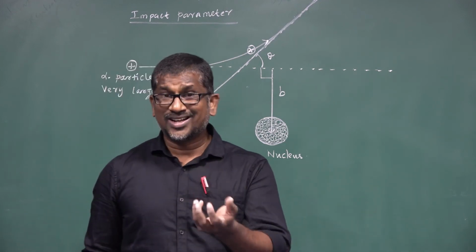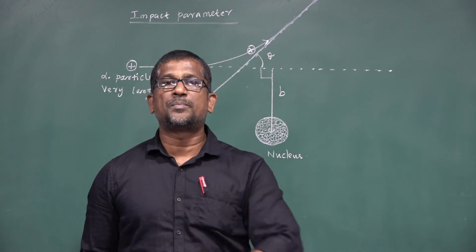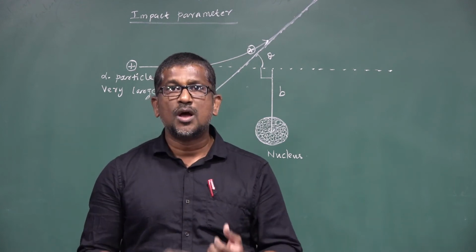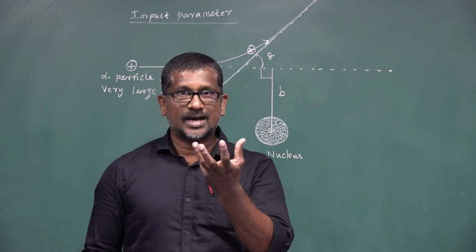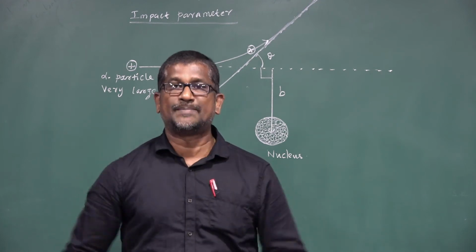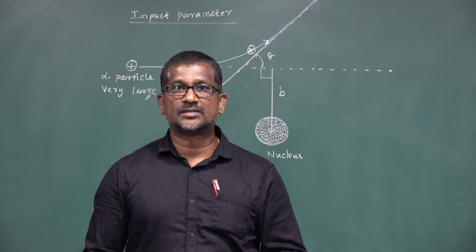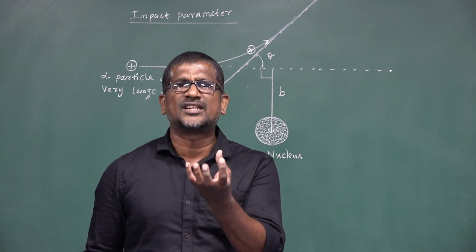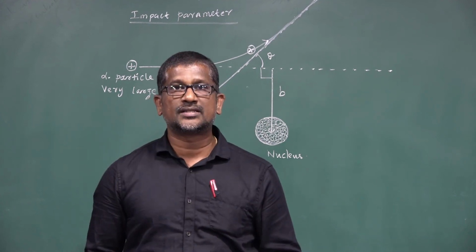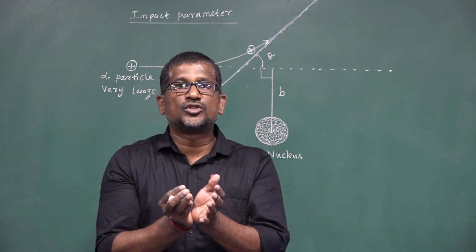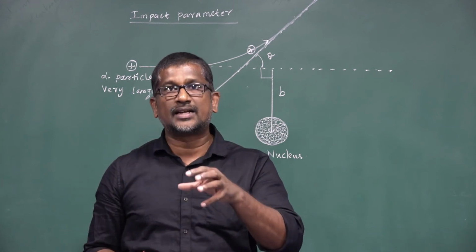And what conclusions were made from the alpha particle scattering experiment? First, most of the space inside the atom is empty. The atom has a lot of empty space, and there is a small central core of the atom called the nucleus, where the entire positive charge and the whole mass of the atom is concentrated.